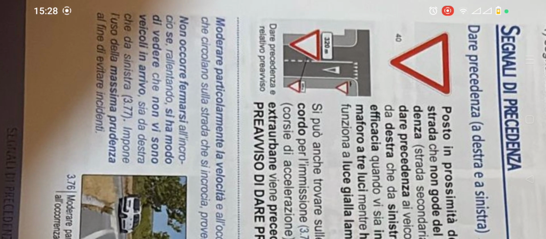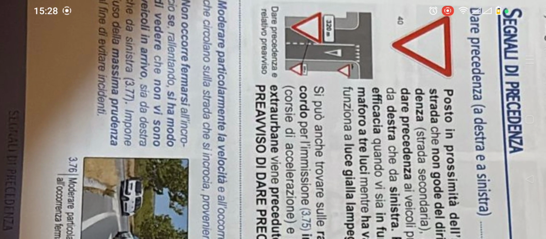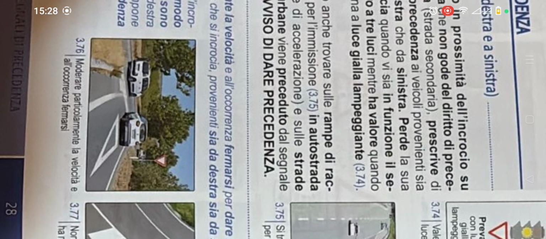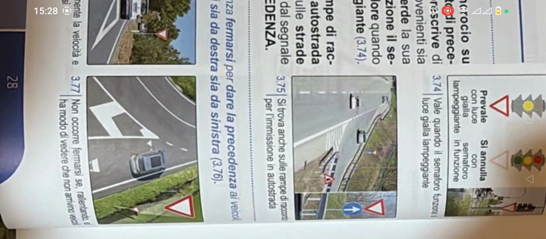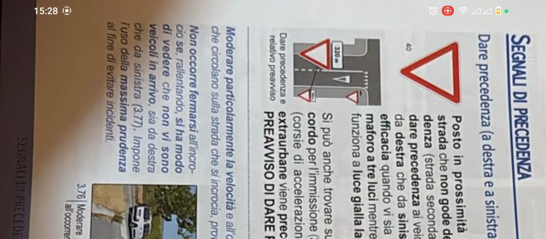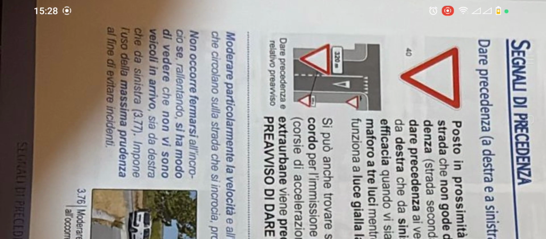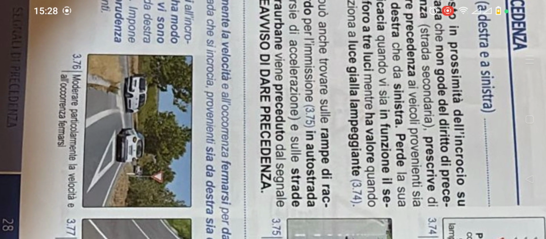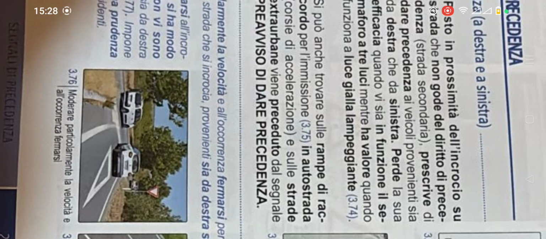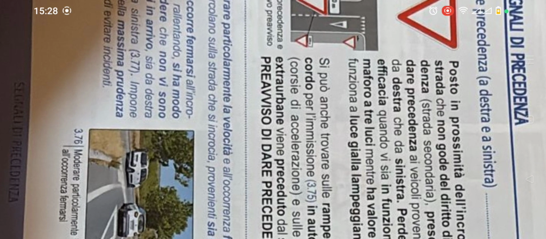Then they continue: moderare particolarmente la velocità, so moderate in particular the velocity, e all'occorrenza fermarsi and, if necessary, stop, per dare la precedenza, to give right of way ai veicoli che circolano sulla strada che si incrocia. So moderate the velocity and, if necessary, stop to give right of way to vehicles coming from the road that you are about to enter.